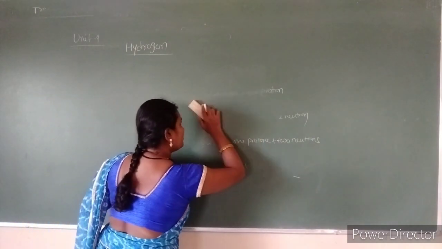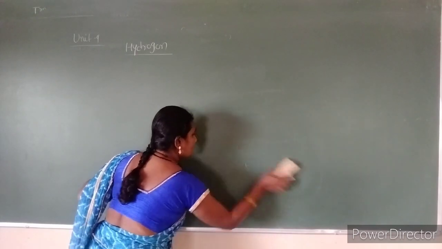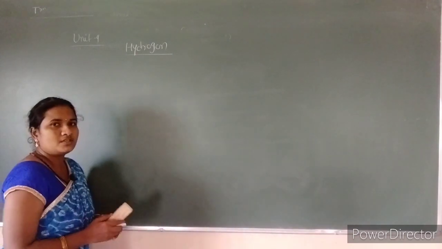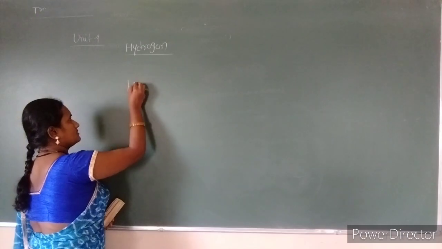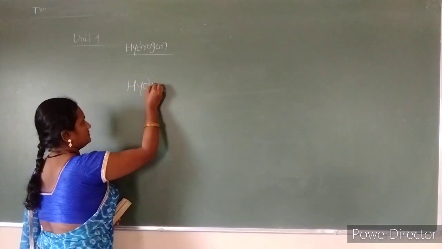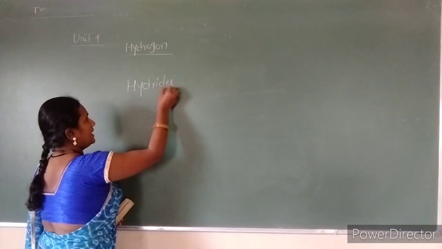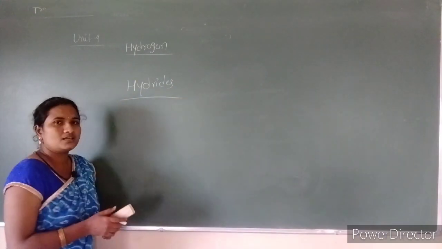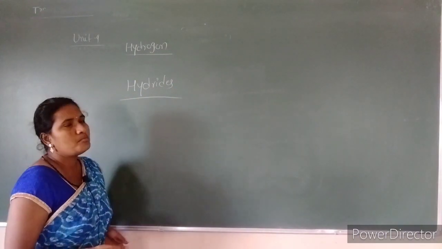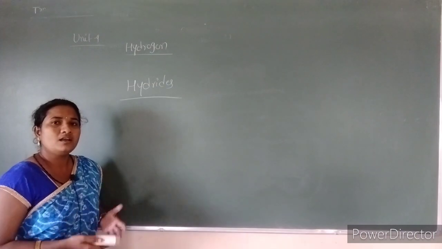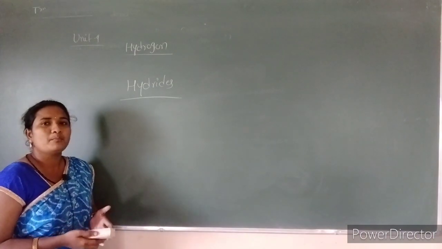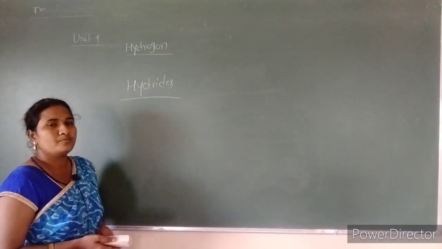So next, the important compounds of hydrogen are hydrides. Whenever hydrogen combines with any other element, they form hydrides. Almost all hydrogen is present in the combined form, so those are considered to be hydrides.